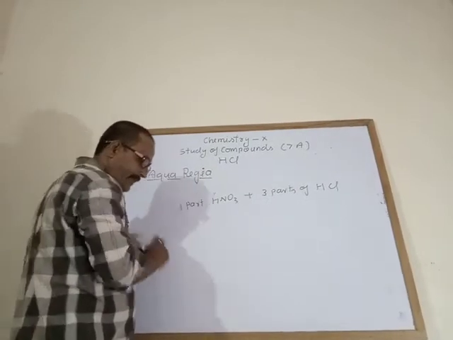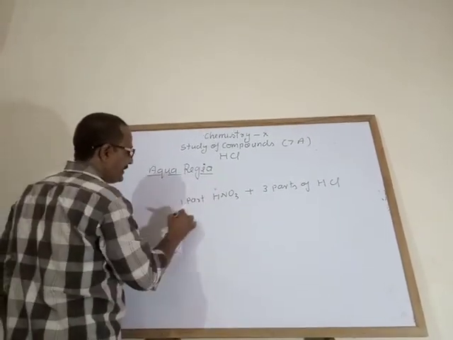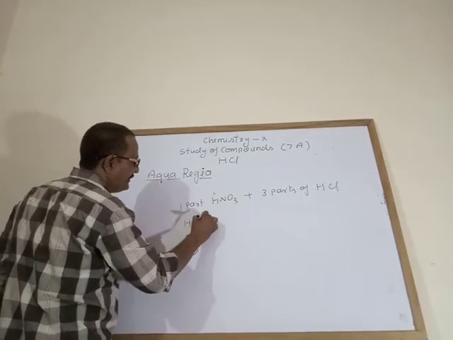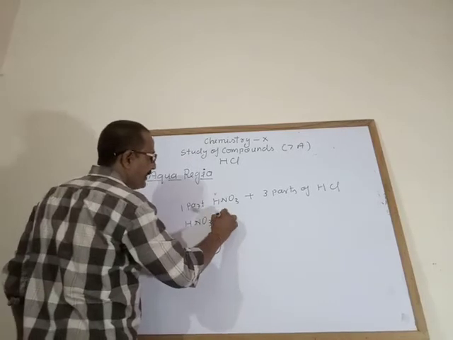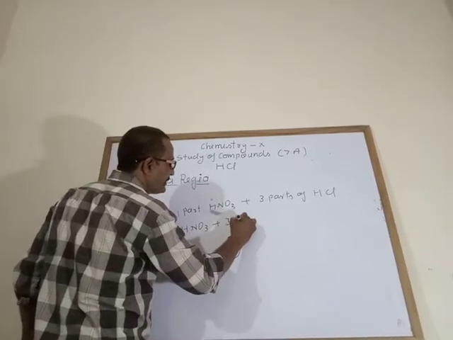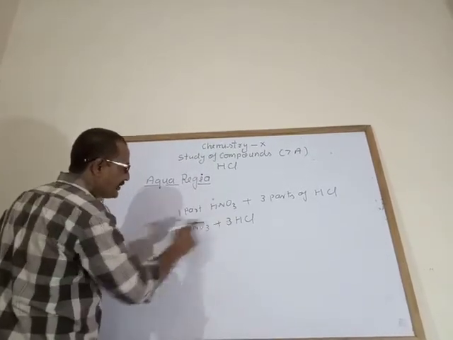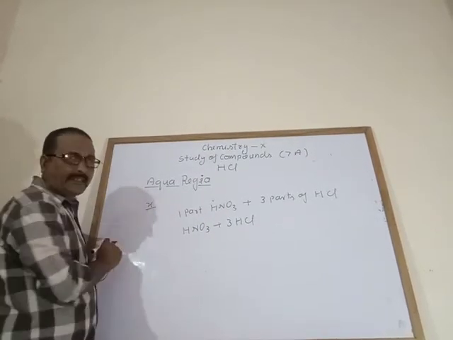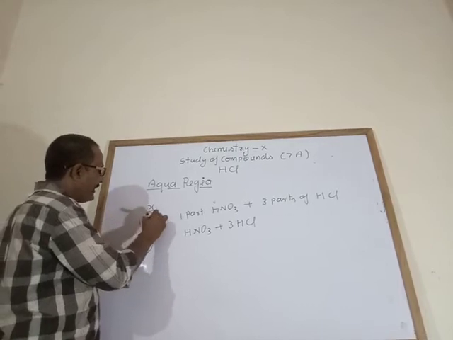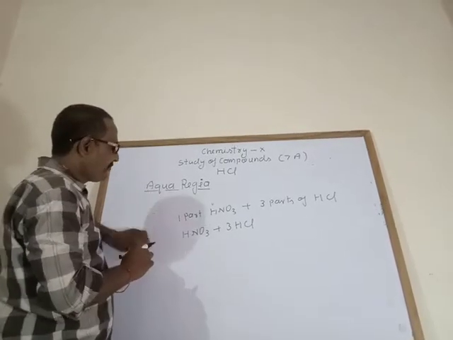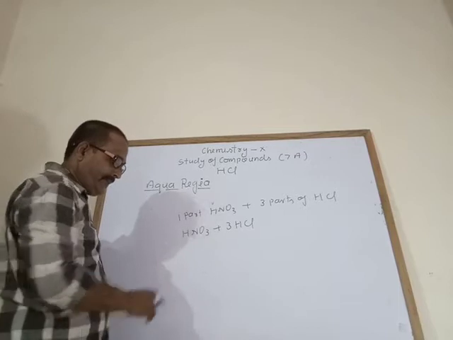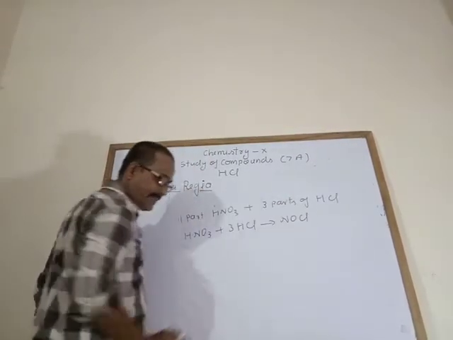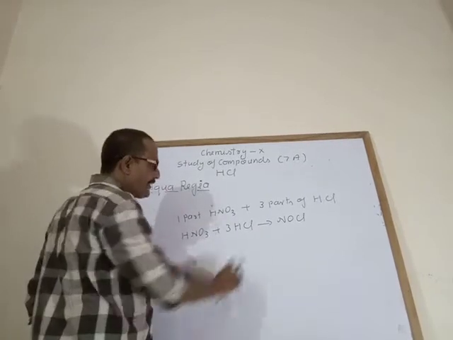How can you prepare aqua regia? According to 1 part of nitric acid, HNO3, and 3 parts of hydrochloric acid, 3HCl. It is a 1:3 ratio, like in mathematics. Suppose x, what is the coefficient of x? So 1 is the coefficient of any variable. Now what does it form? It forms NOCl, named nitrosyl chloride.